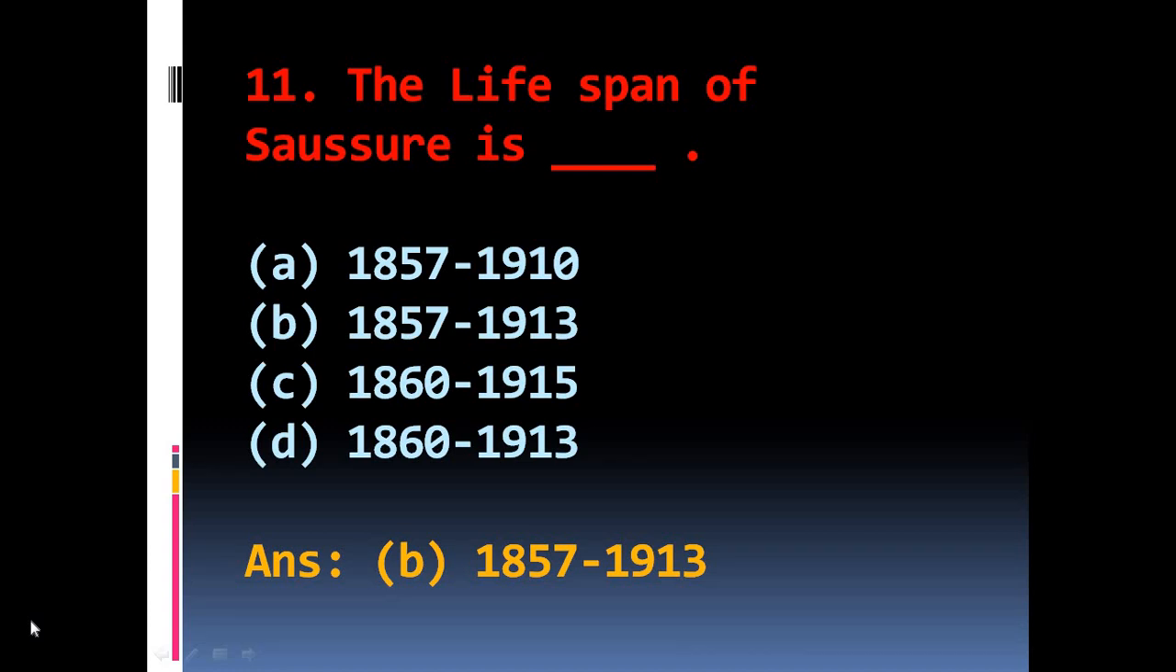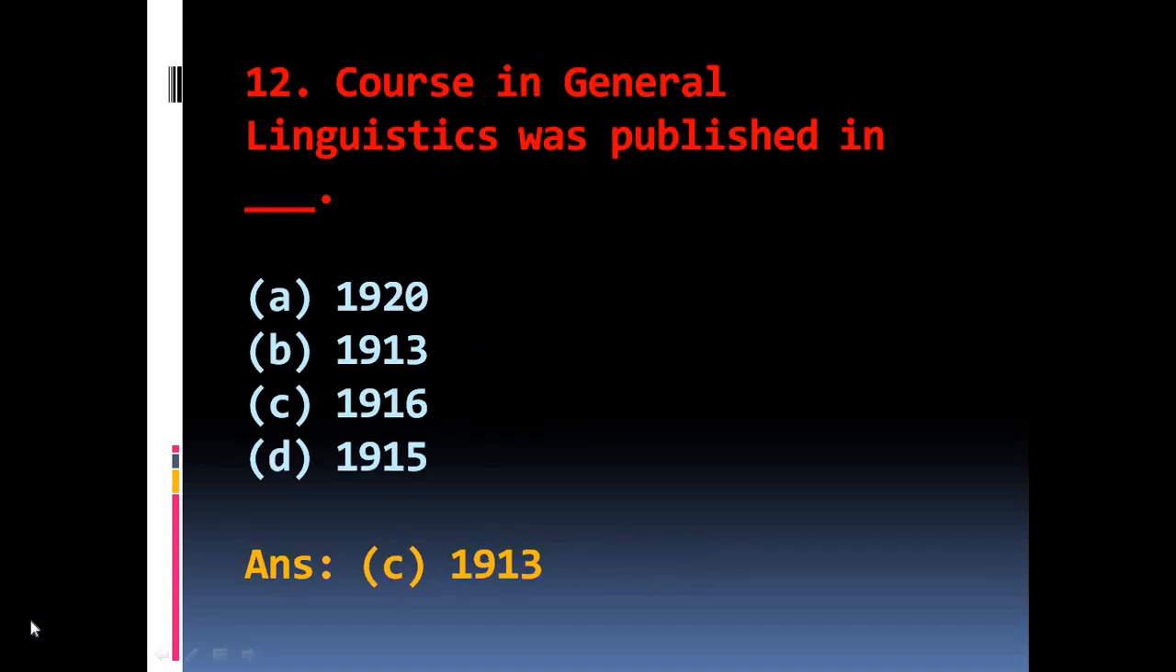Question number 11. The lifespan of Saussure is, the options are A. 1857 to 1910, B. 1857 to 1930, C. 1860 to 1955, D. 1860 to 1930. The right answer is B. 1857 to 1930.